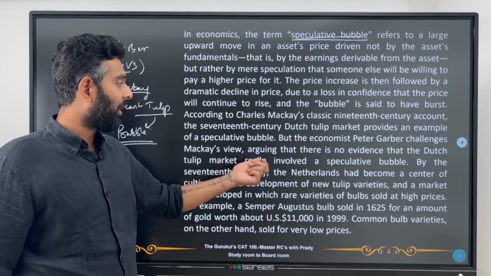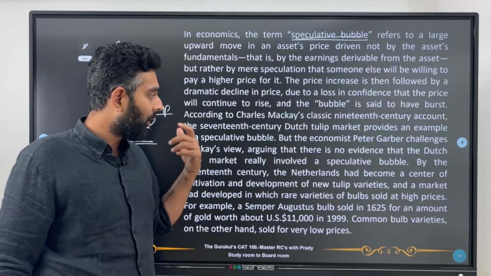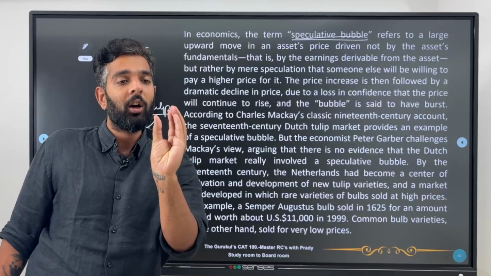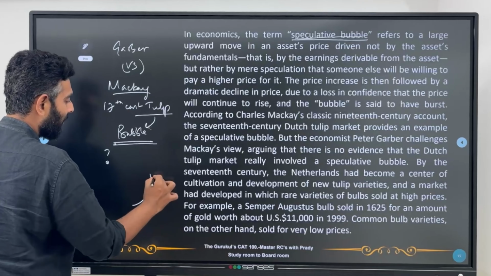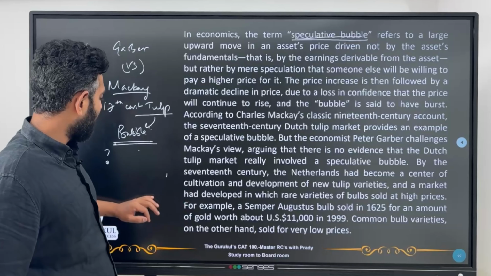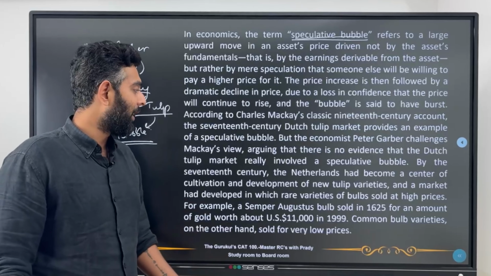By the 17th century, Netherlands had become a center of cultivation and development of new tulip varieties, and a market had developed in which rare varieties of bulbs sold at higher prices. So new bulbs or new varieties of tulips, and bulb is nothing but, if you're looking at a flower, the top part of the flower will be there with the petals and all. So this part is the bulb. So there were different varieties of tulips, and Netherlands became one of the hubs for tulip cultivation.